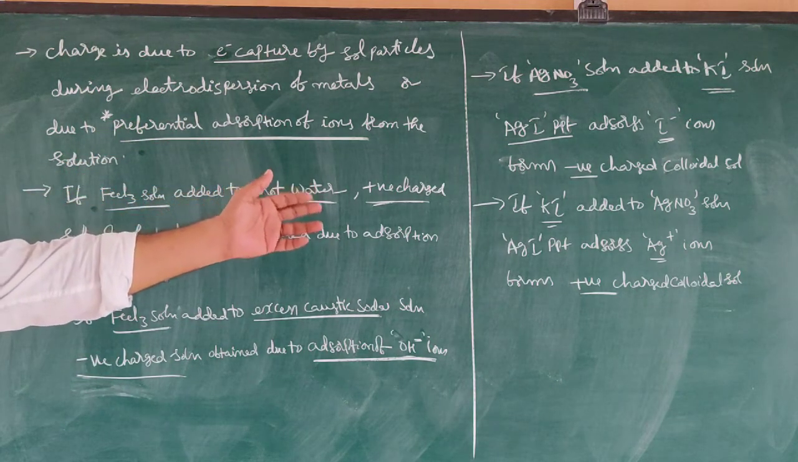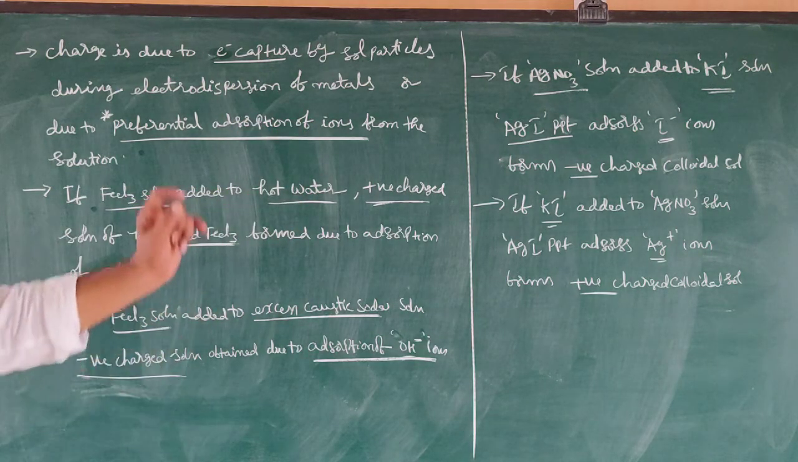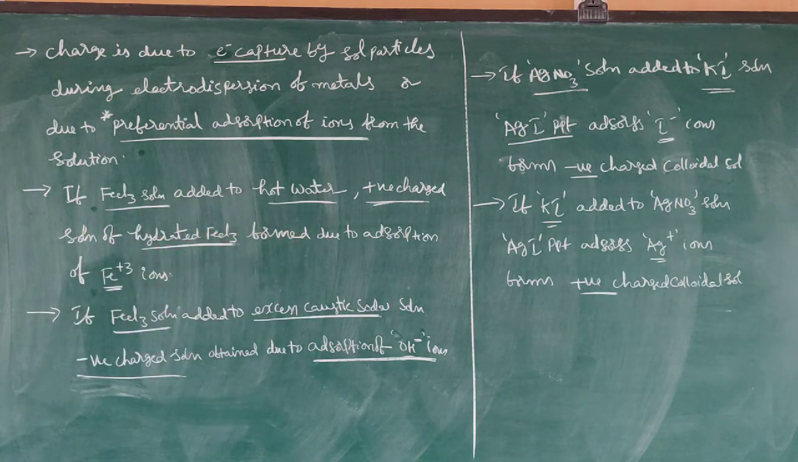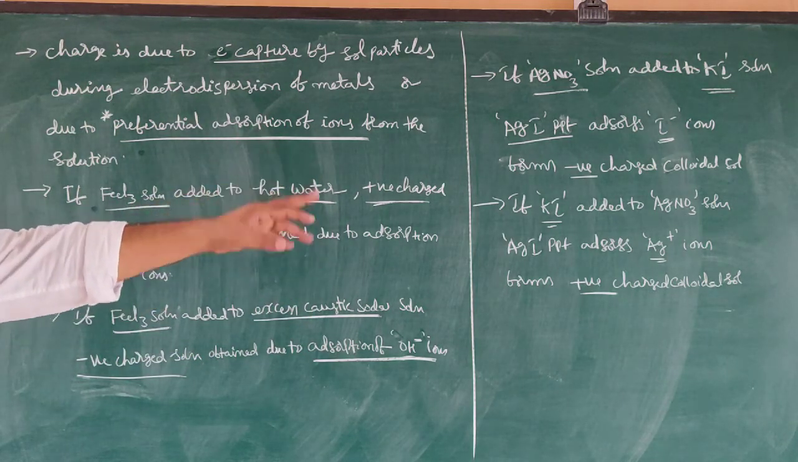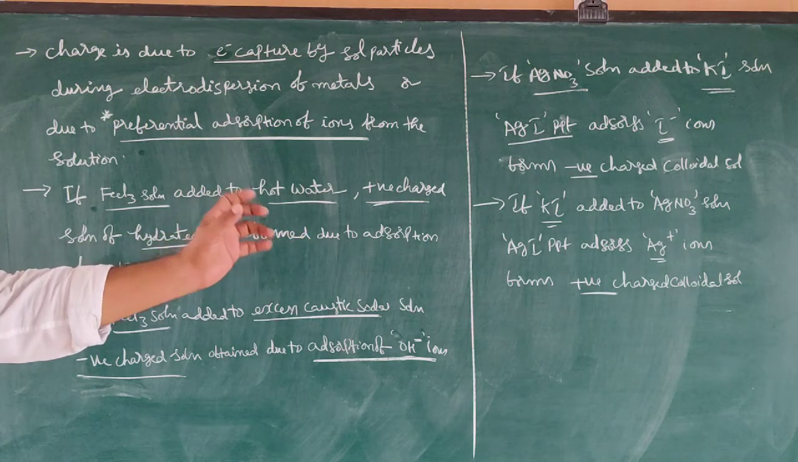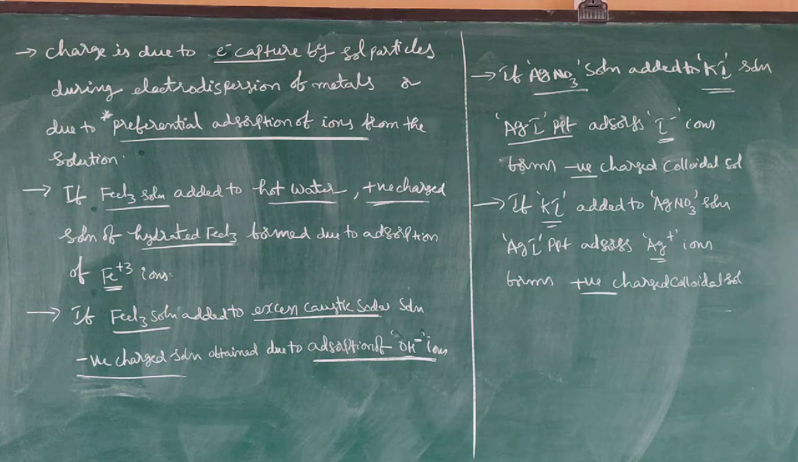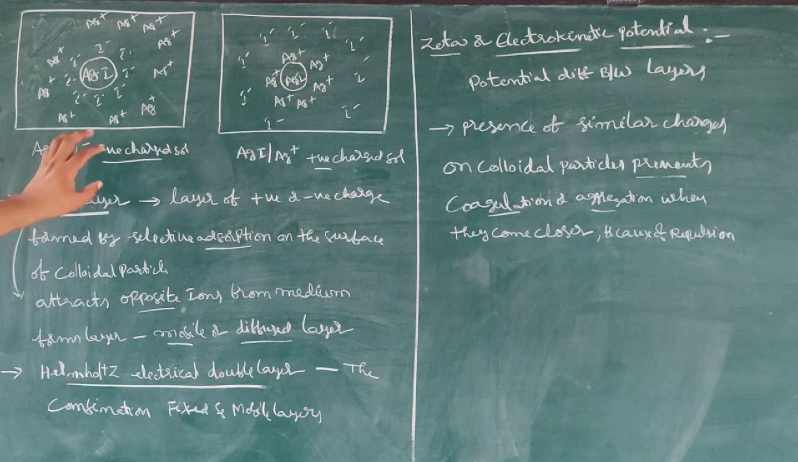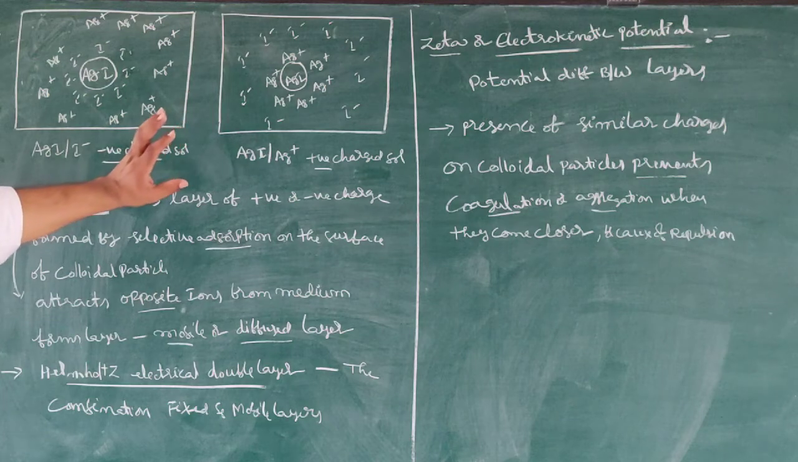In the second case, if potassium iodide is added to AgNO3 solution, then the AgI precipitate adsorbs Ag plus ions and forms a positively charged colloidal solution. Please observe the difference. This is AgI with I minus, a negatively charged sol. This is AgI with Ag plus, a positively charged sol.